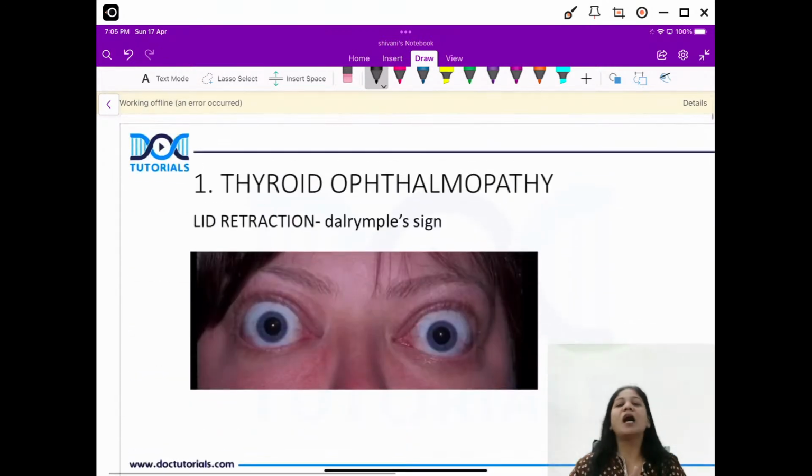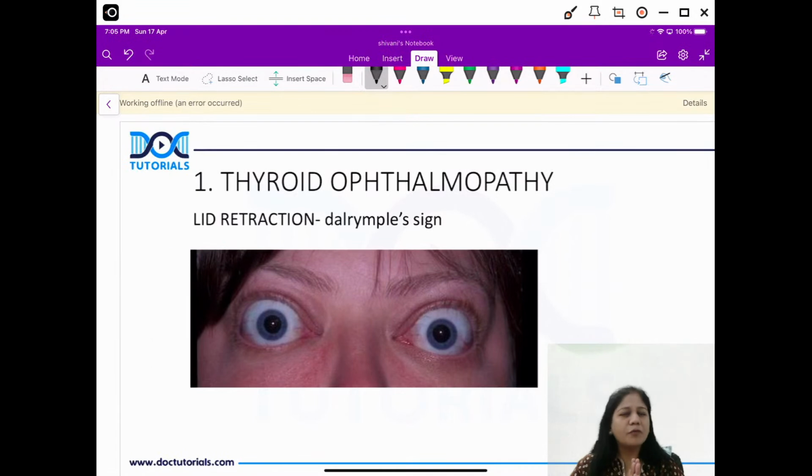So guys, this is our first image. This is a very, very important clinical sign that we see in patients of thyroid ophthalmopathy. When I say lid retraction, what you see here is an excessive scleral show, isn't it? You see excessive sclera here. So this is the first important lid sign in thyroid eye disease.